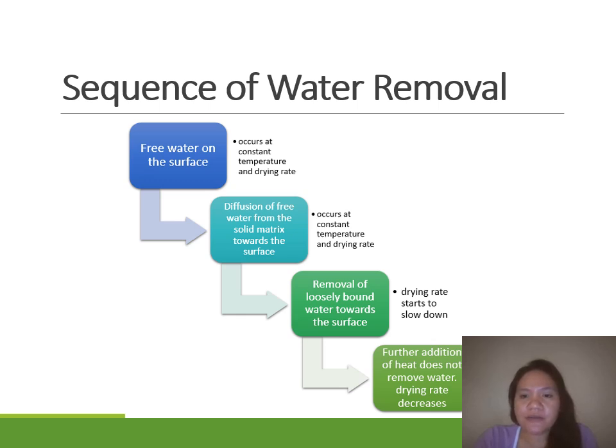Those that are bound, for example, in your protein and your fat, will be removed as they travel towards the surface of the food product. This happens when the drying rate starts to slow down. Further addition of heat does not remove more water, and the drying rate decreases.